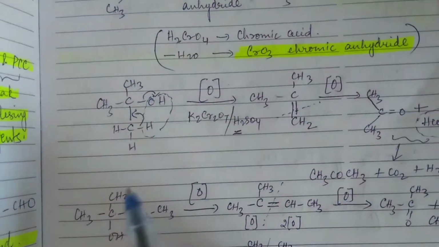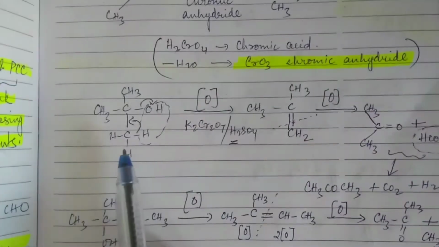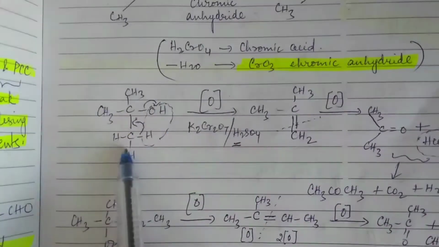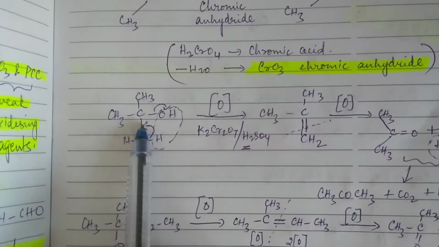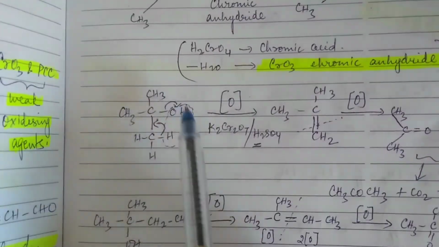Same way, if you are using a tertiary alcohol, then what is happening? See, I told you will get an alkene. How? This is the carbon holding OH, and there are 3 carbon atoms in the surrounding. Now one of the CH bond is getting shifted towards carbon. Simultaneously this bond will shift towards oxygen.